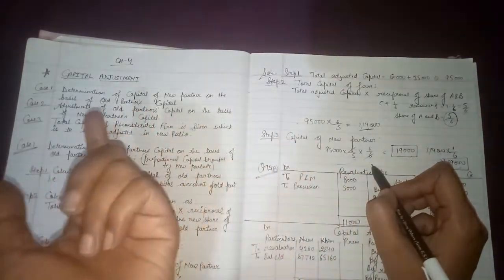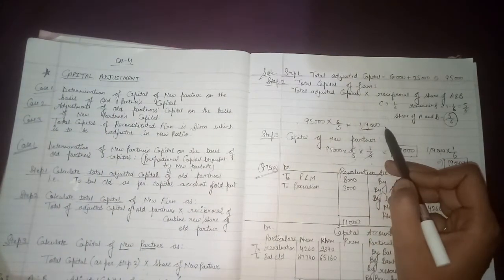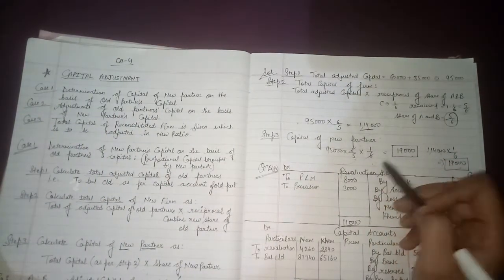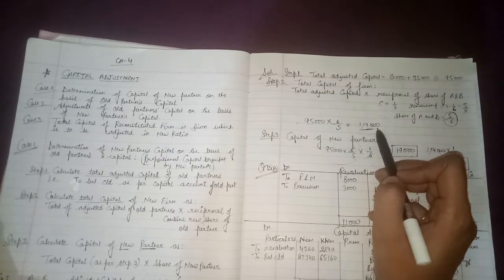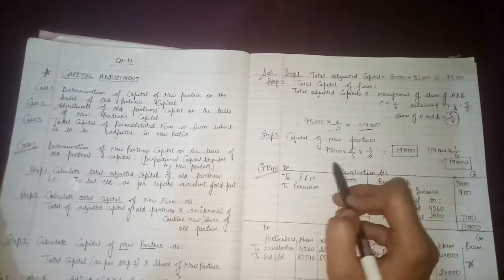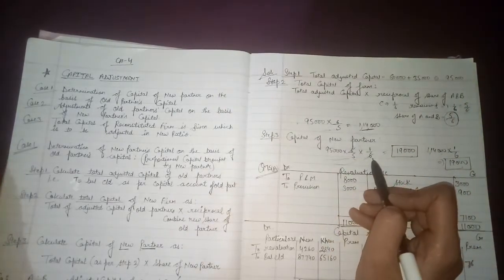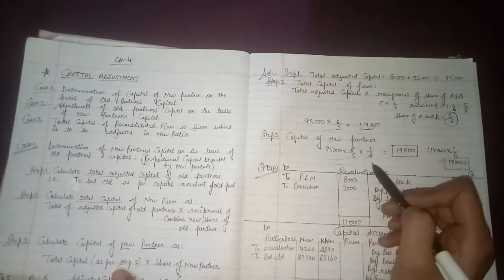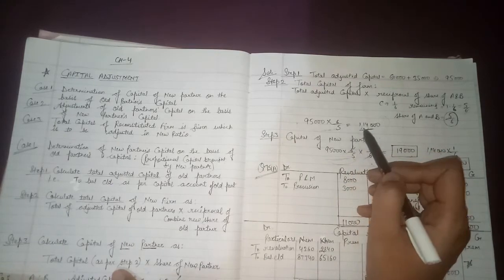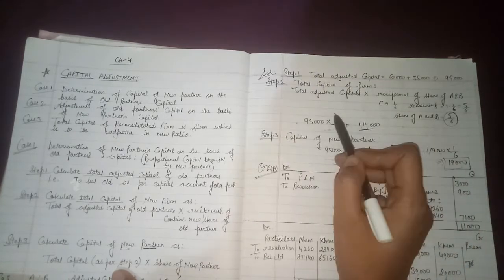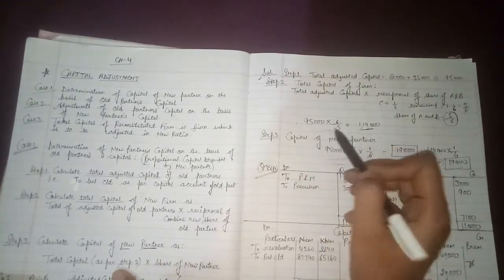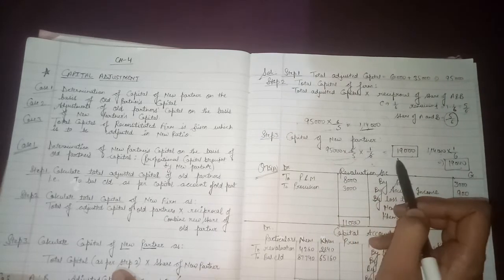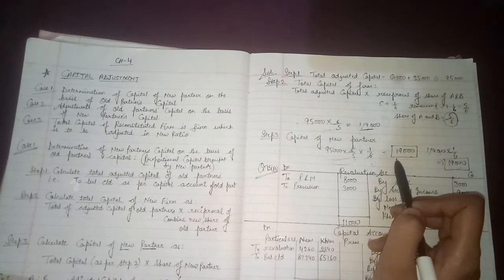It's your wish how you do your calculation. You can calculate 1,14,000 and then take 1/6, or you need not calculate 1,14,000, just write this expression again and multiply into 1/6. You will get the new partner's capital. Clear?